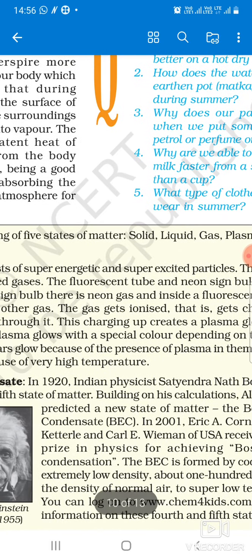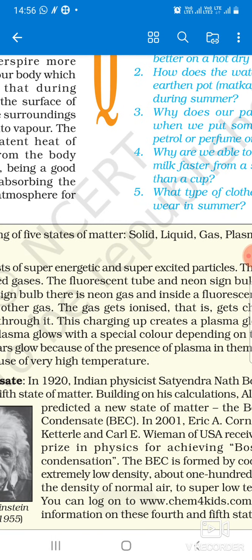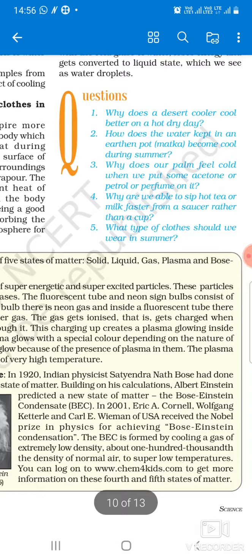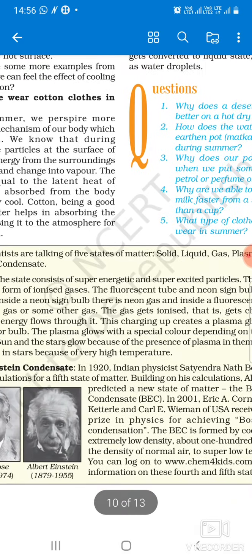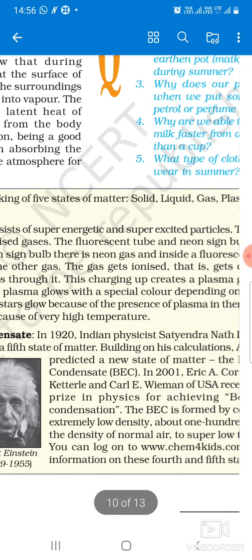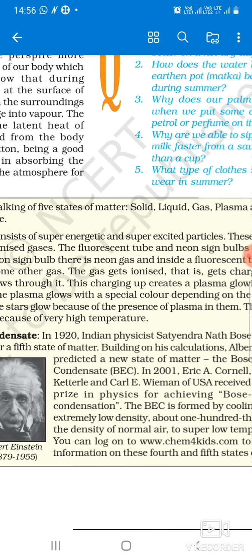we switch on, electricity passes through these gases, and the gas particles get ionized. They move here and there and strike each other, and this charging up creates a plasma glowing inside the bulb. Because they strike each other, they lead to sparks, and this leads to the glowing of the bulb or the tube.